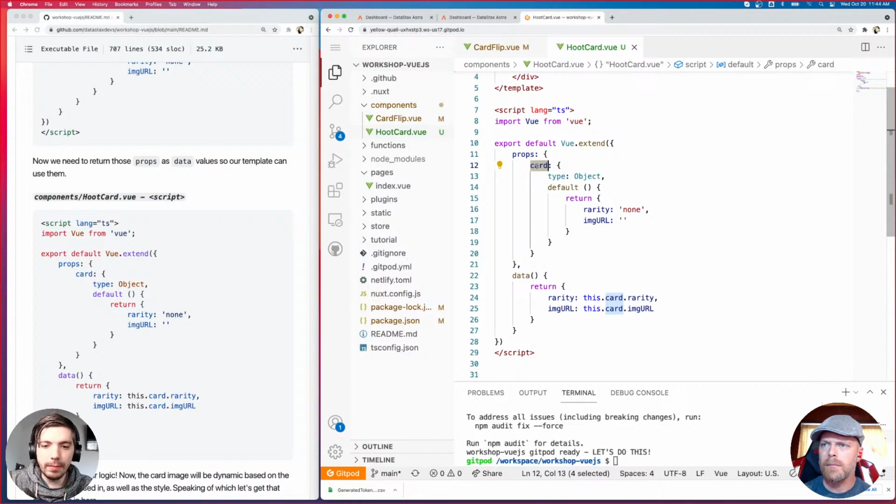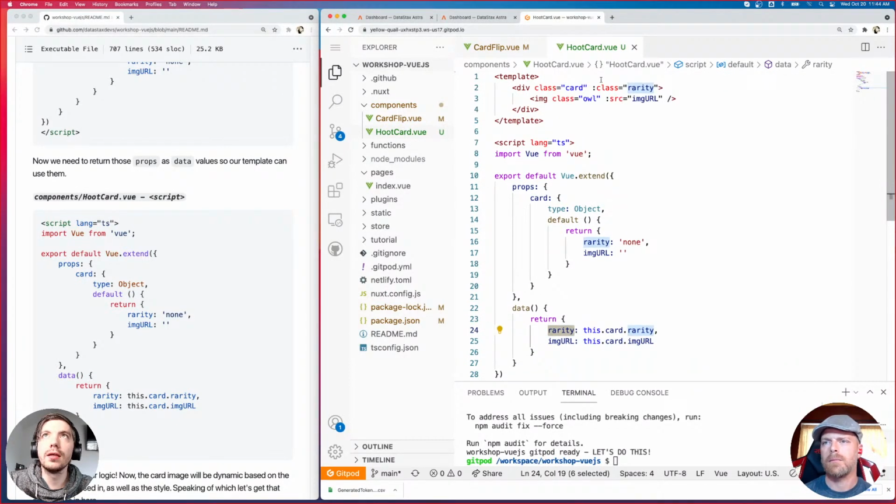Massimiliano asks, why do you need the data? So the data section opens up the variables that you want to use in the template. Now, could you use the props directly in the template? It's possible. That is how React works. You can just use the props. This is the best practice to ensure that you're using the correct values that you're expecting.